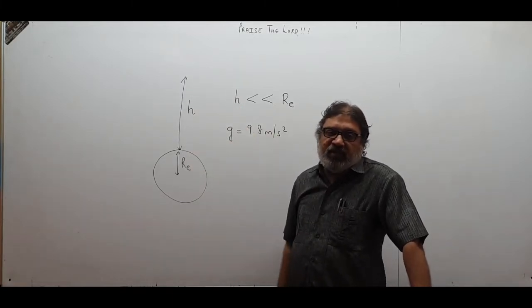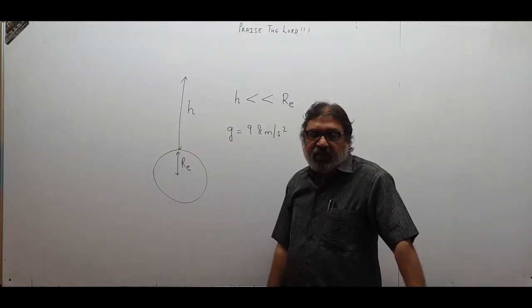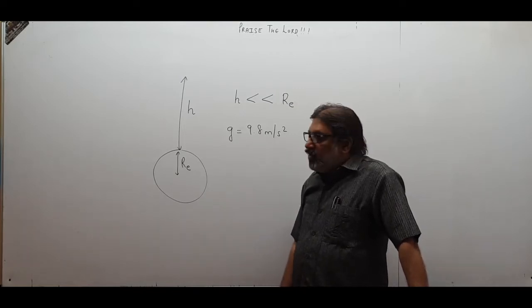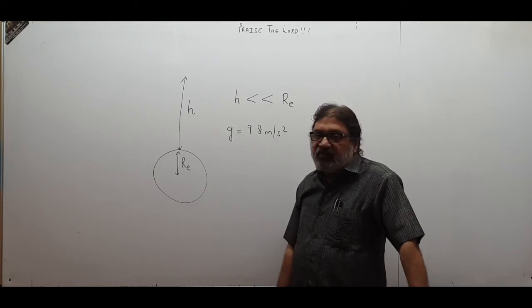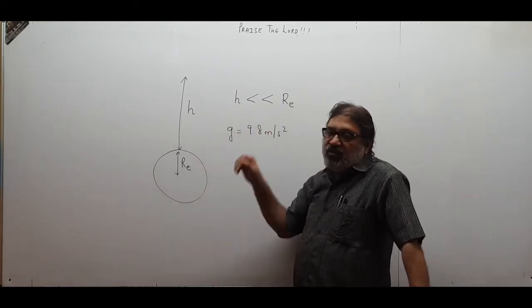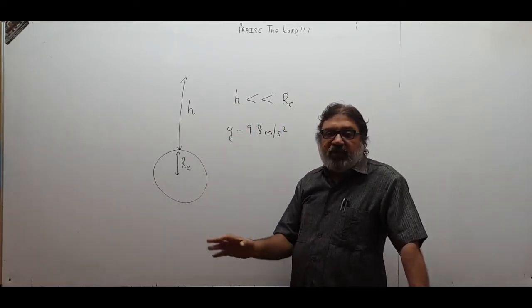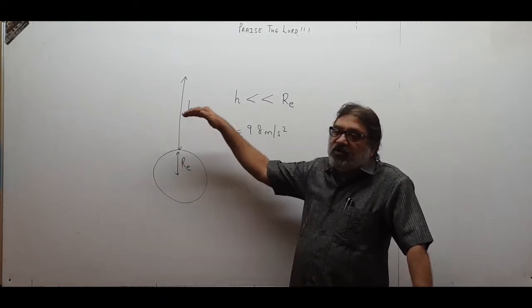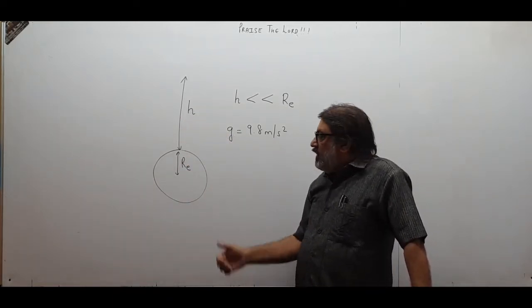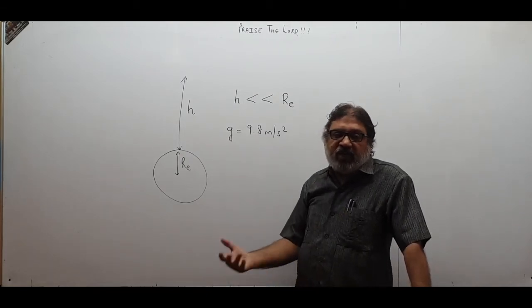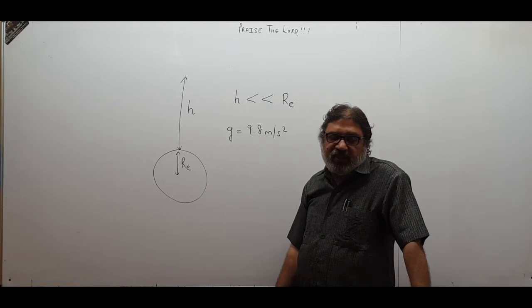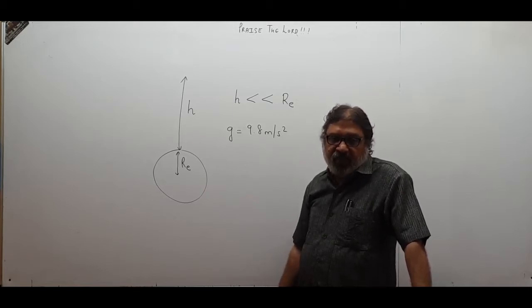That you will see in detail in the chapter of gravitation, chapter number 8. So right now, understand that h is very small as compared to the radius of earth, approximately 10 kilometer, because up to a height of 10 kilometer the value of g remains constant. After that it will start reducing as you go higher and higher.